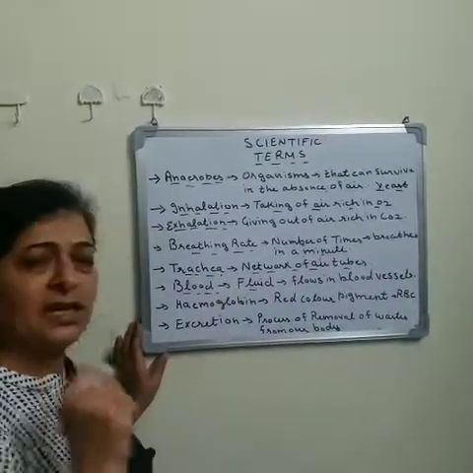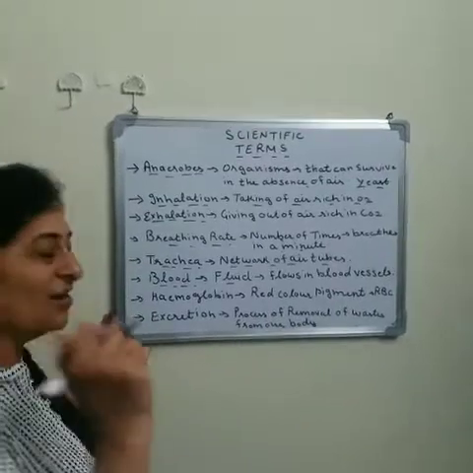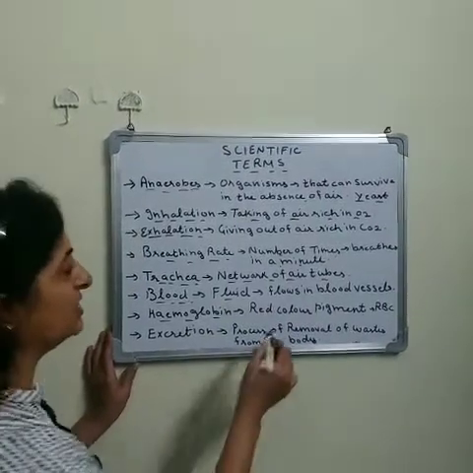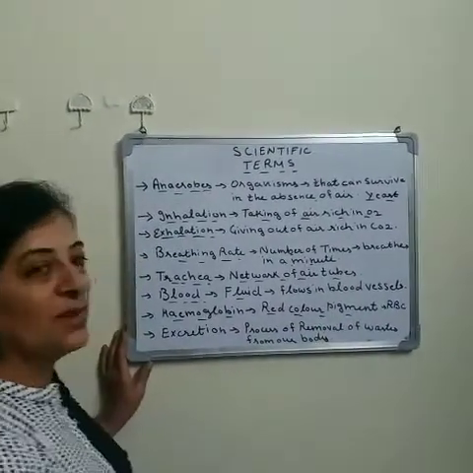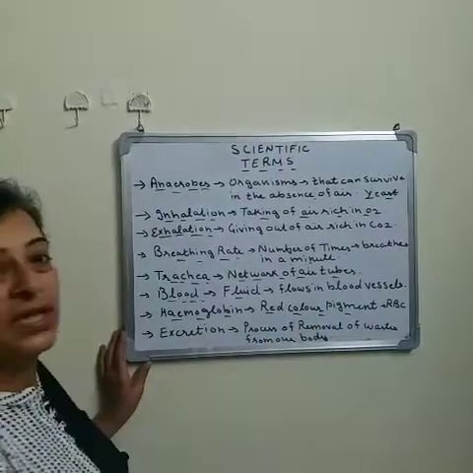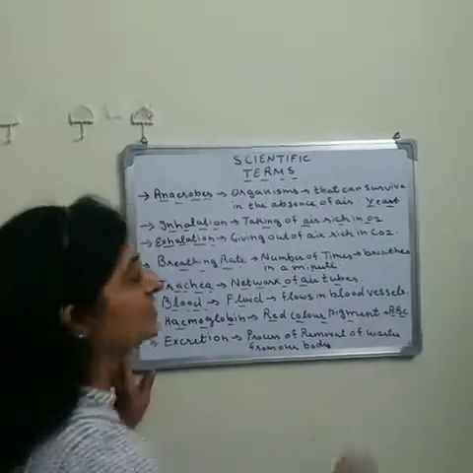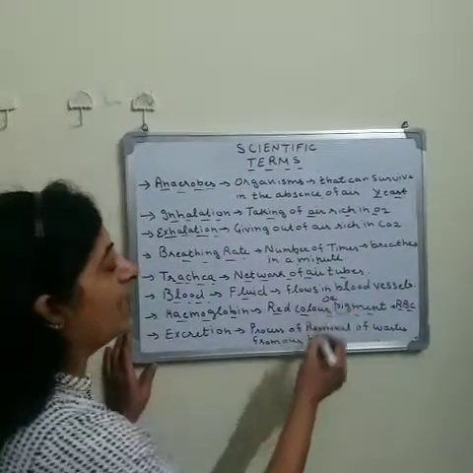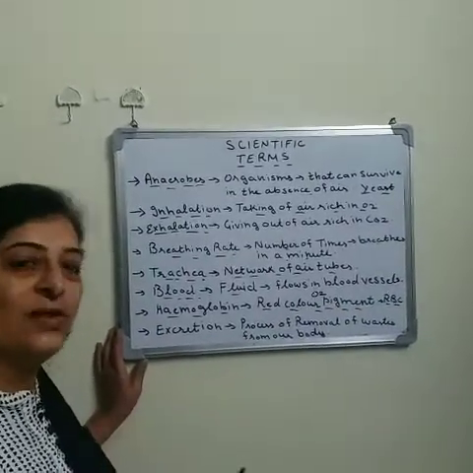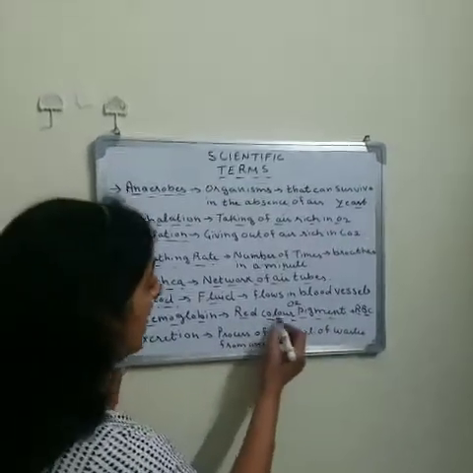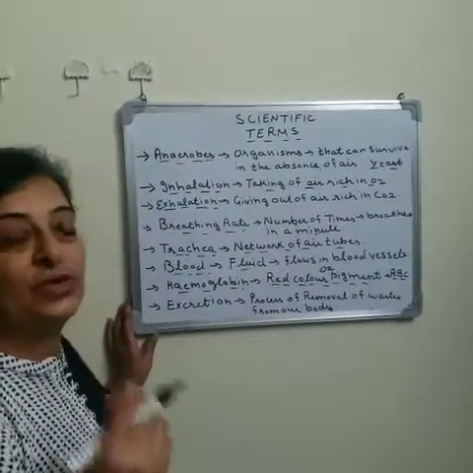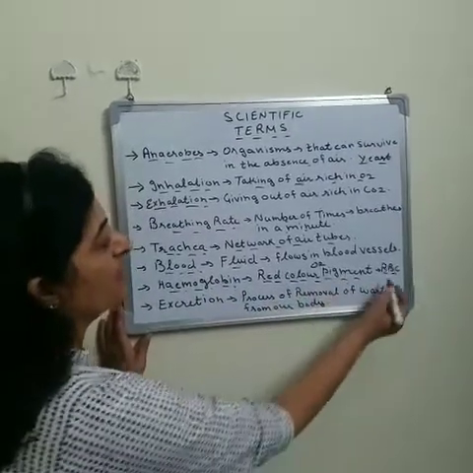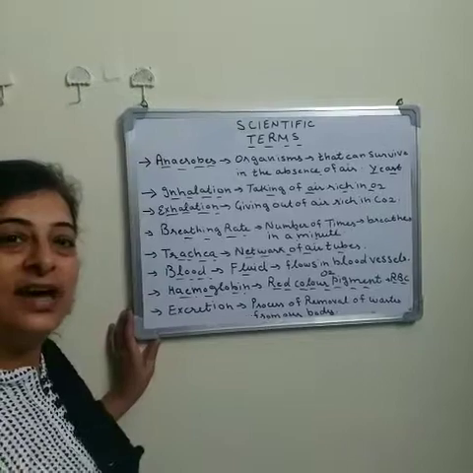Now can you tell me what is the color of the blood? Yes, red. The color of the blood is red. This color is due to the hemoglobin, a red color pigment present in the red blood cells. This pigment binds with oxygen and carries the oxygen molecules from one place to another, and that's why, due to hemoglobin, oxygen reaches each and every cell of our body.